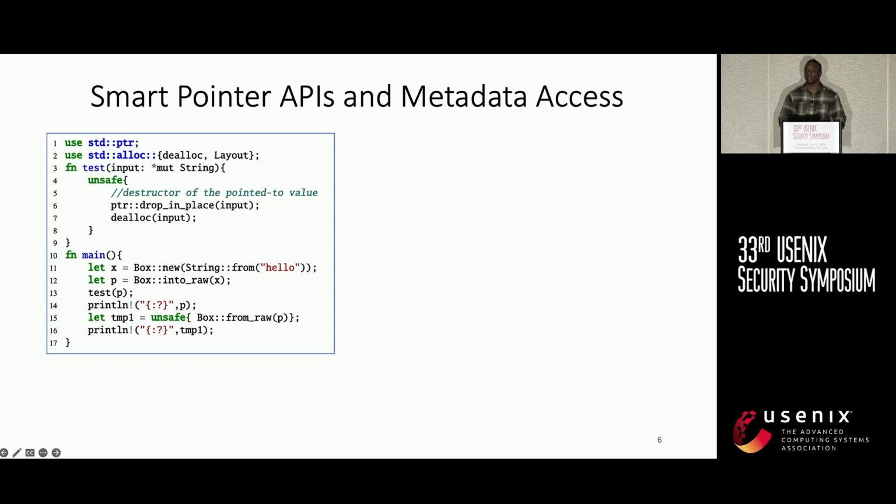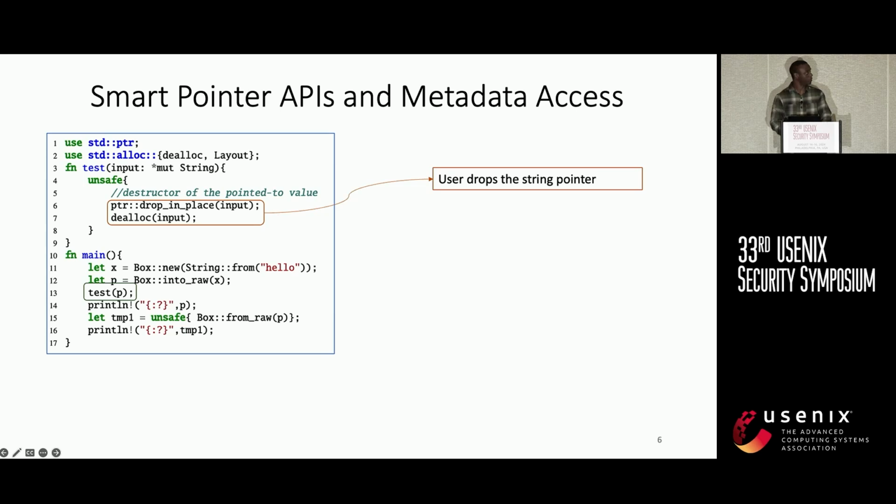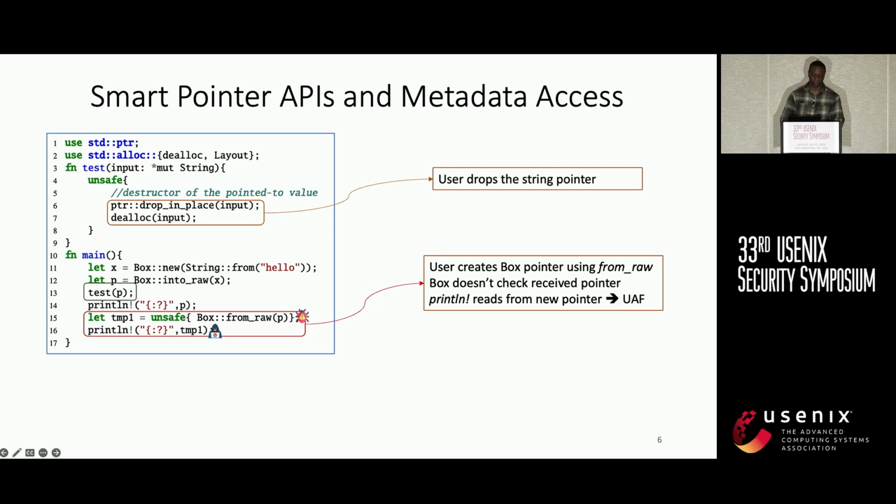Smart pointers also have APIs. Some of them are public, some of them are private, but they also have unsafe APIs, which allow a programmer to change the metadata at will without any checks. In this example, we have a pointer to a string that is sent to a test function. Inside the test function, we see the pointer actually being dropped and returned to the allocator. When the function returns at line 15, the user can recreate the Box smart pointer from an already freed pointer. And on line 16, that pointer is dereferenced, causing a use after free problem.